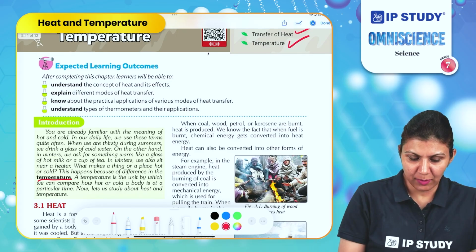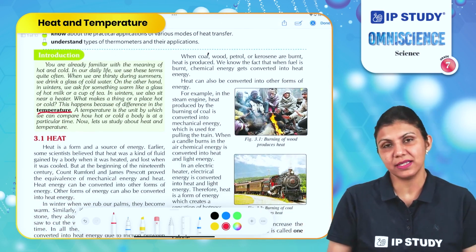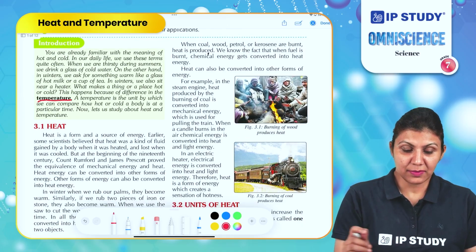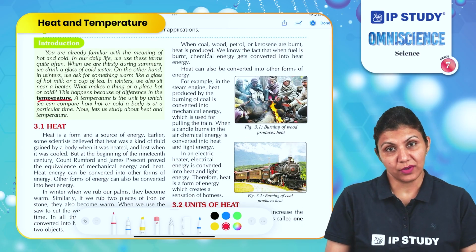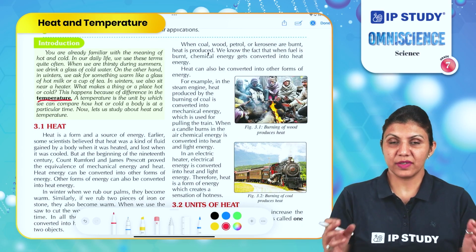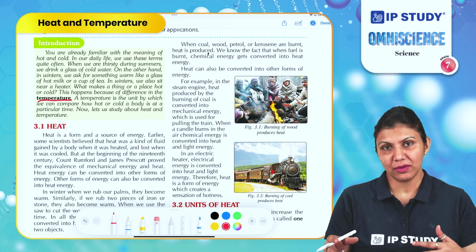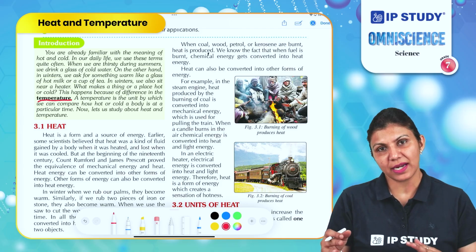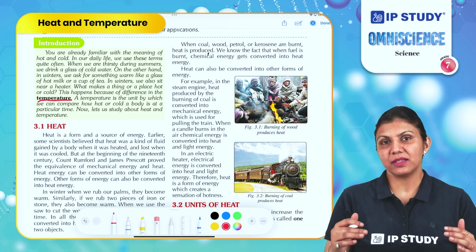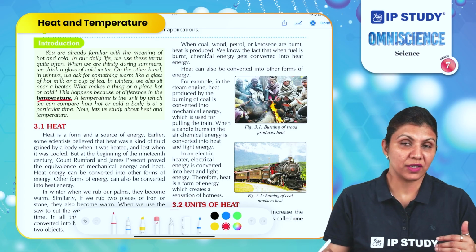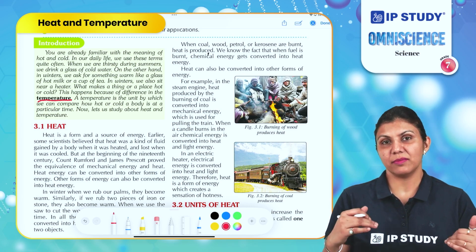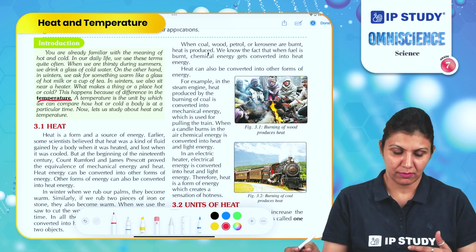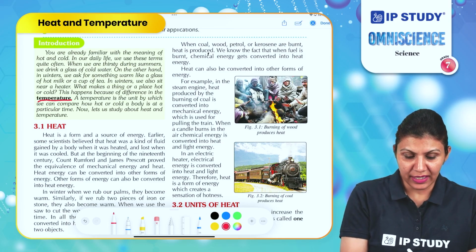Now let us study heat and temperature. So heat is a form of energy. Earlier, some scientists believed that heat was a kind of fluid. Why? Because when they observed that things can melt on heating or by raising the temperature, they considered that some fluid is added to that material. And when things were solidifying after cooling down, they assumed that heat is removed, meaning that fluid is removed from the material. But at the beginning of the 19th century,